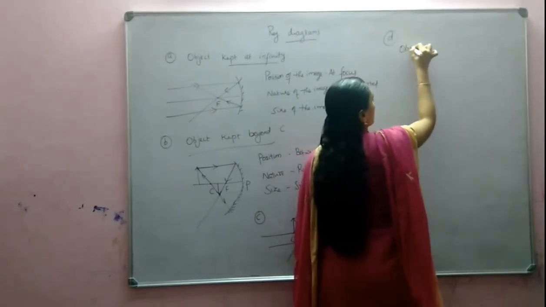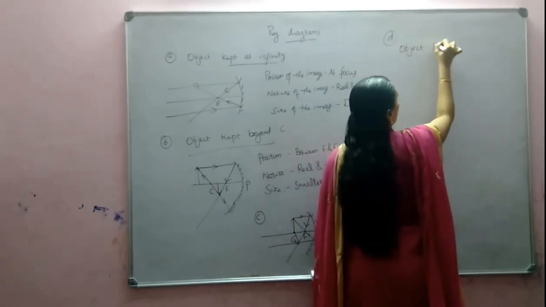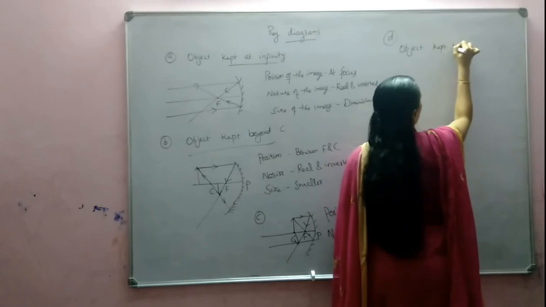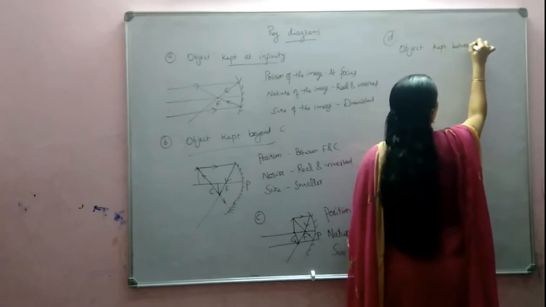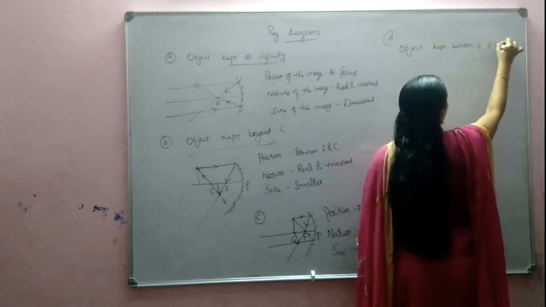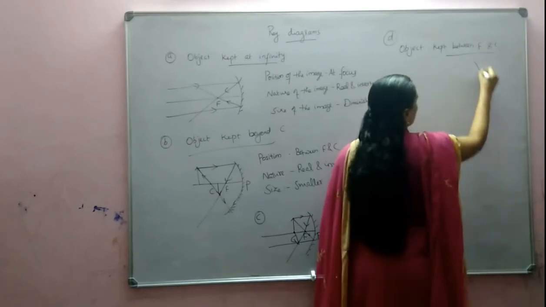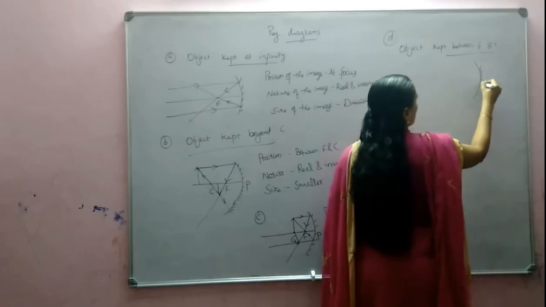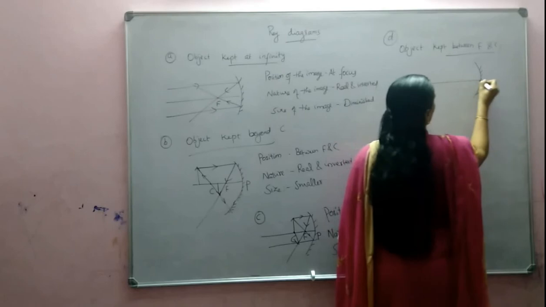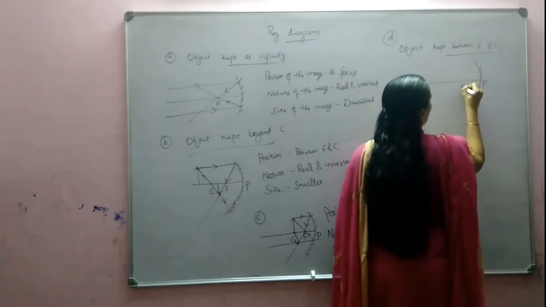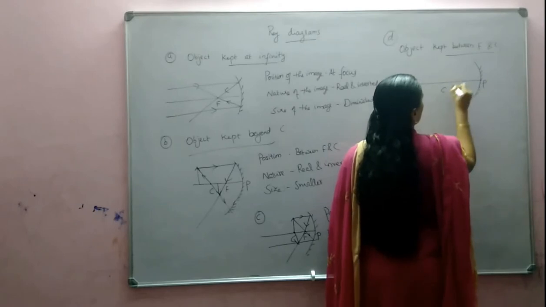Object kept between F and C. Pole, focus, center of curvature.